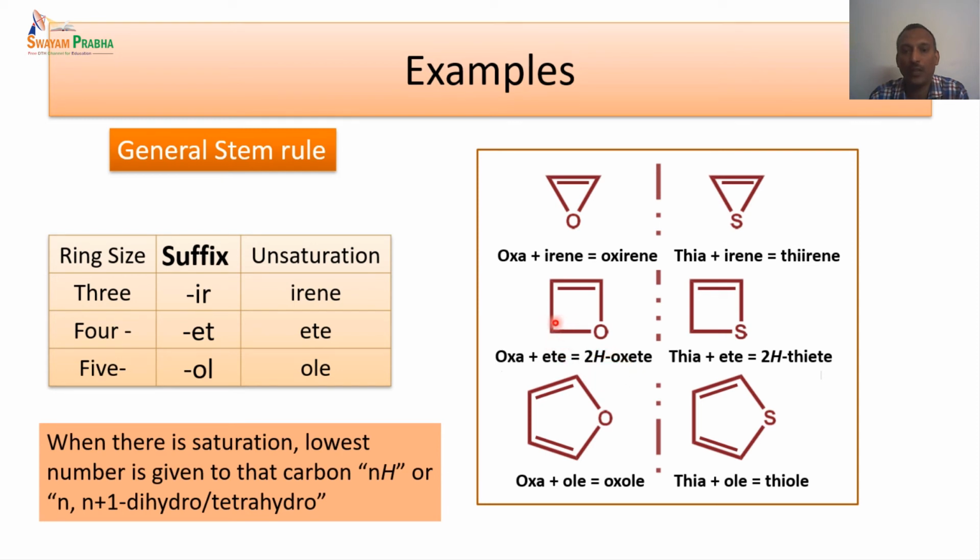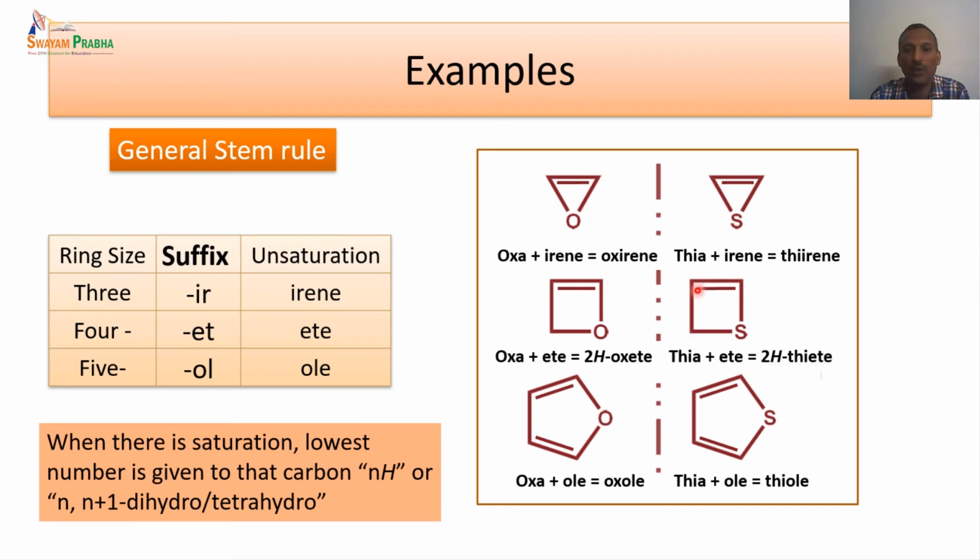So in this particular case, if we go this way, we have the second carbon having the hydrogen atom. So that is why the H is given here. So the second carbon having the hydrogen atom is written as 2H-oxete. So that is how the compound's name is given here. If it is a sulfur ring, then thia plus ete, the second carbon is the saturated one, so 2H-thiete.